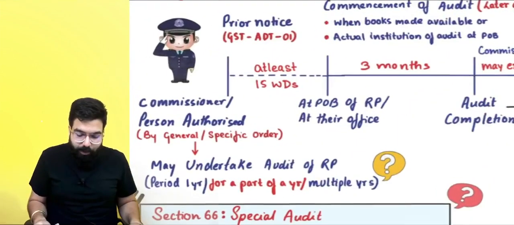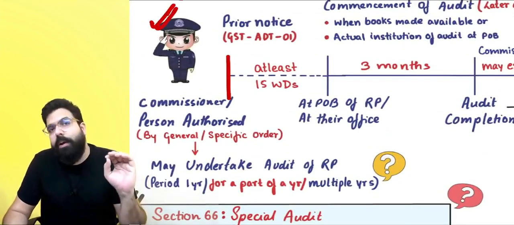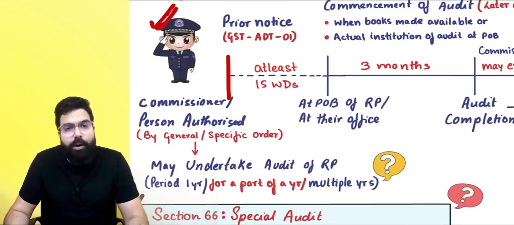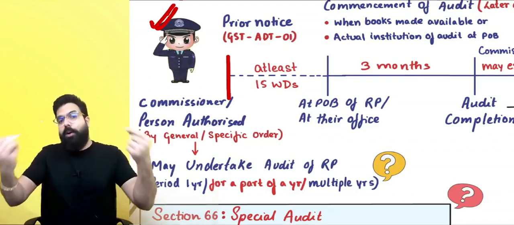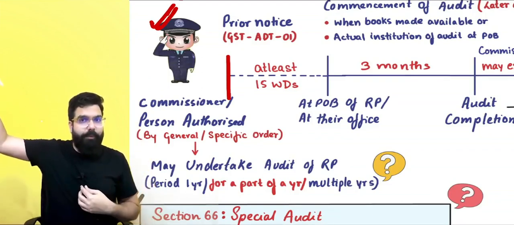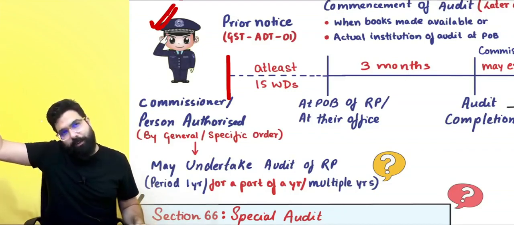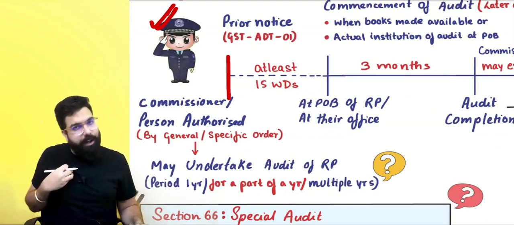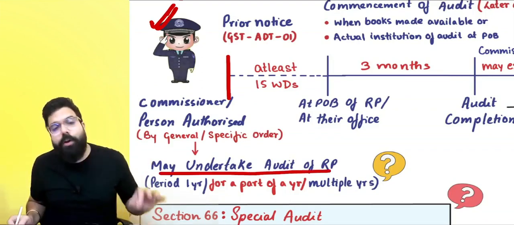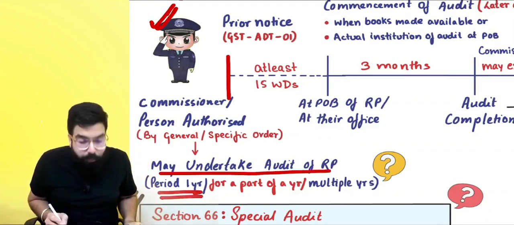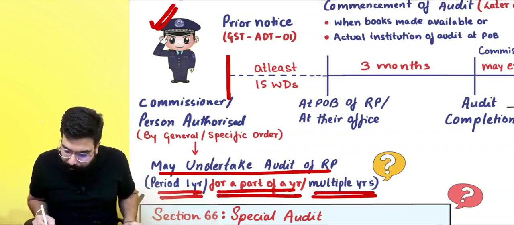Sir, what happens in this audit? First of all, always remember there is a commissioner or a person authorized by the commissioner, either by a general order or a specific order, who may undertake the audit of a registered person. So there will be an officer, commissioner, or a person authorized by the commissioner who will undertake the audit of my books of account. Audit can be for a period of 1 year, part of the year, or it can be multiple years also.